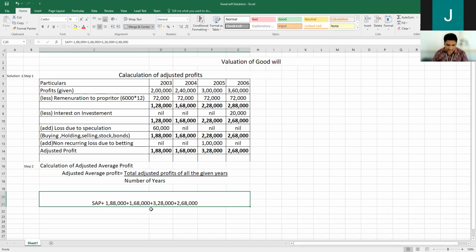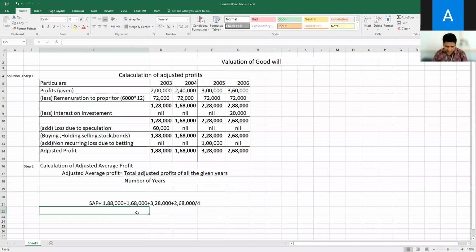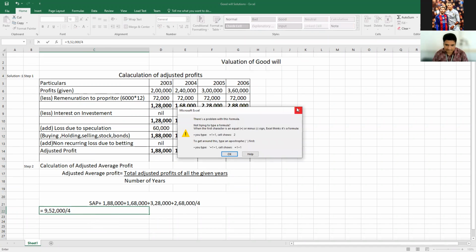9,52,000. Divided by what is the total number of years? 4. See, four: 2003, 2004, 2005, 2006. Okay, there are 4 years. Then next line. Therefore 9,52,000 divided by 4. So how much you will get? 2,38,000.